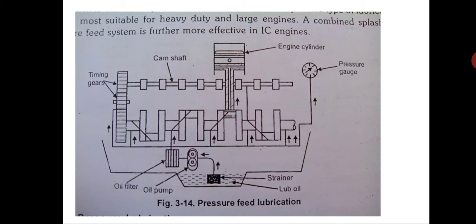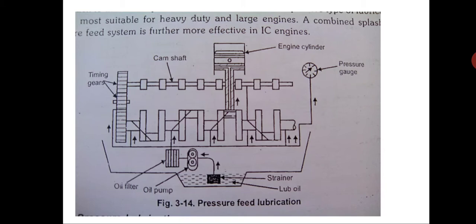You can see the oil is going to the main crankshaft journal bearings, and from the journal bearings it is again going to the connecting rod. In the connecting rod also there is a through hole. From there it is going to the gudgeon pin, and from the timing gears it is going to the camshaft also.